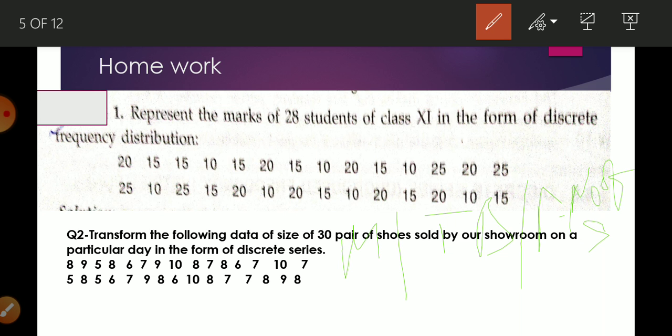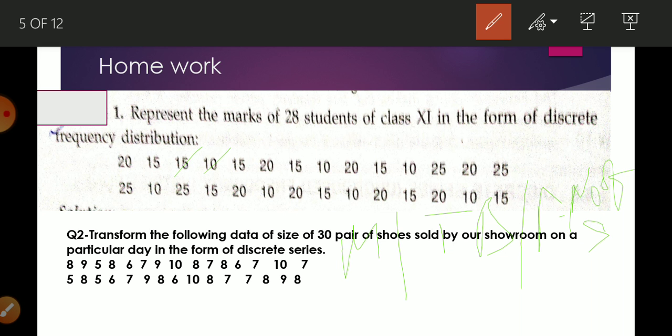First of all, we look at which marks appear here. The smallest number that appears is 10. After that 11 is not here, 12 is not here, 13 is not here, 14 is not here, then 15, then 16 is not here, 17 is also not, 18 is also not.